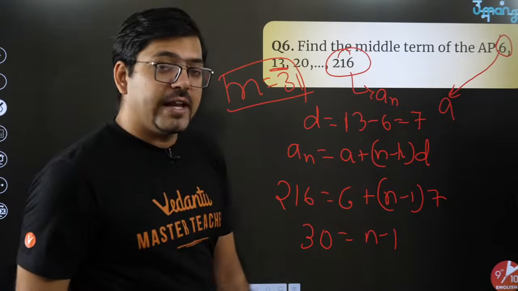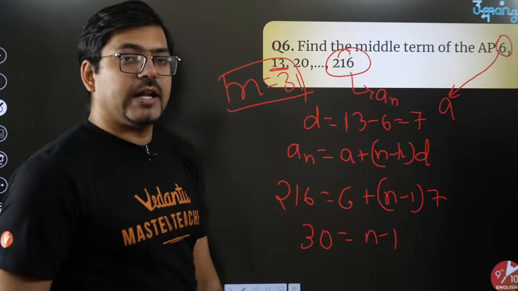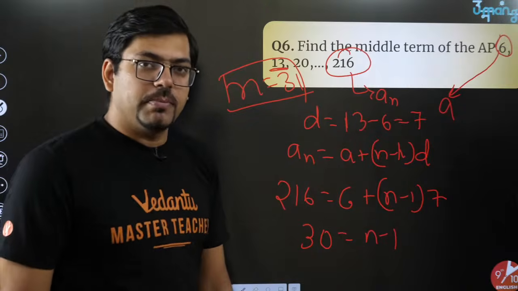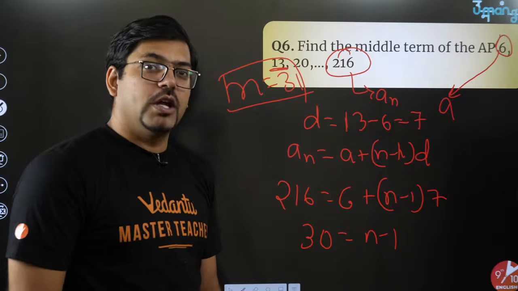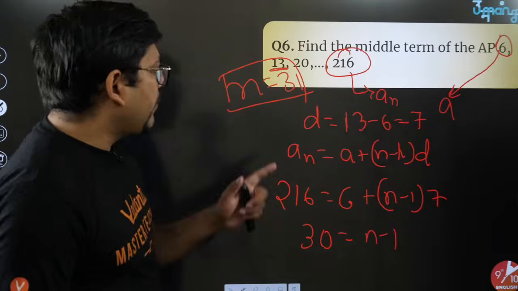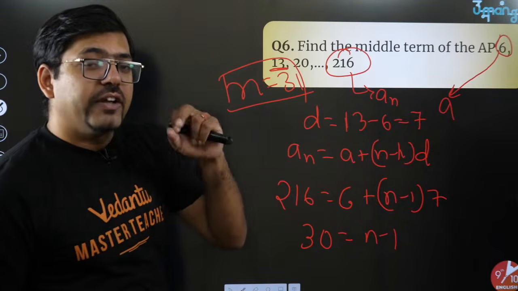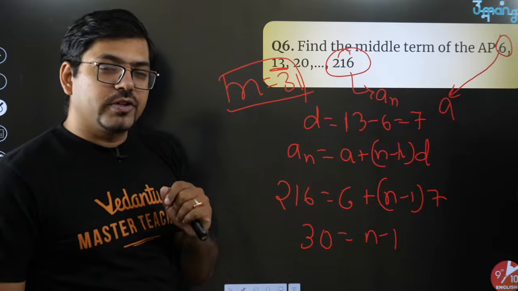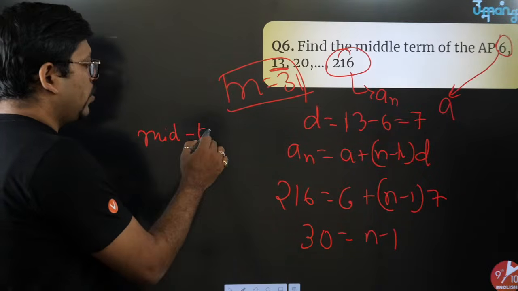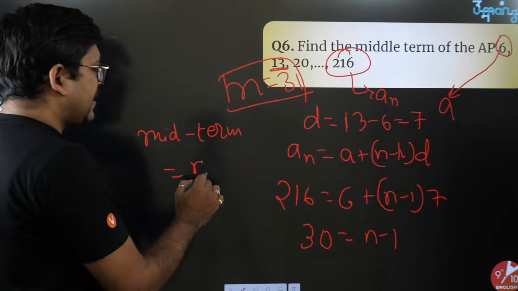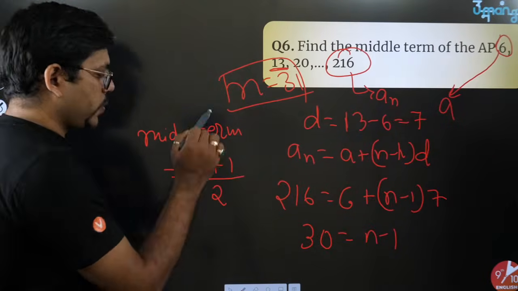Super easy. Now once you get 31, the question arises, what's the middle term? Many people will probably say 15 or 16. There will be a confusion. Always remember, if you have an odd number of terms, then the middle term will always be that odd number plus 1 divided by 2.